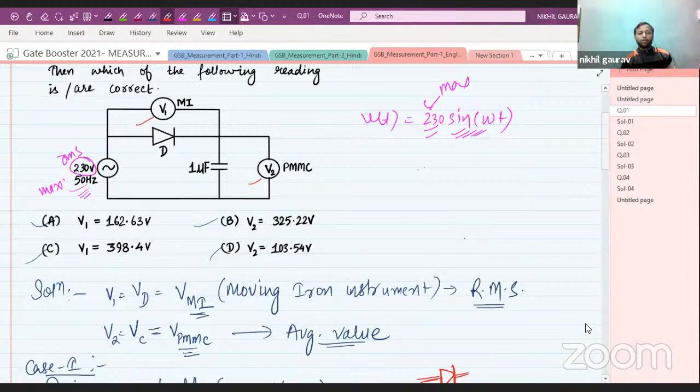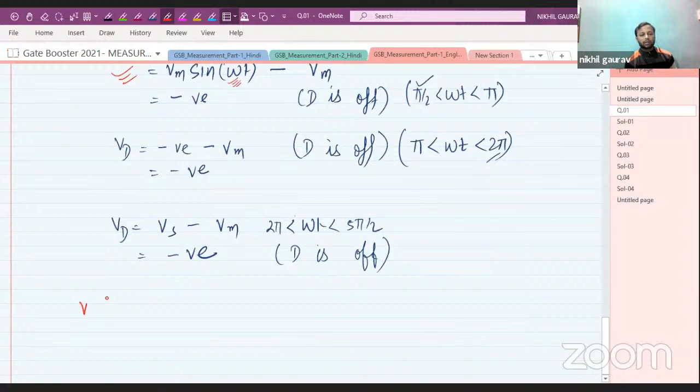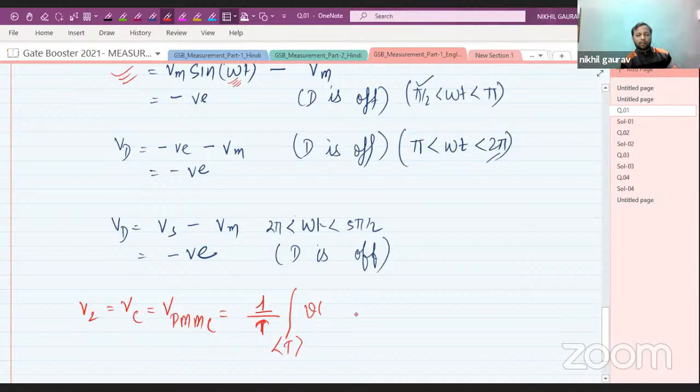V2 value is nothing but the voltage across the capacitor, which is read by a PMMC meter. So the basic formula for the average value will be 1 upon T, integral over T of v of t dt. This is the conventional formula for PMMC, or the average value.